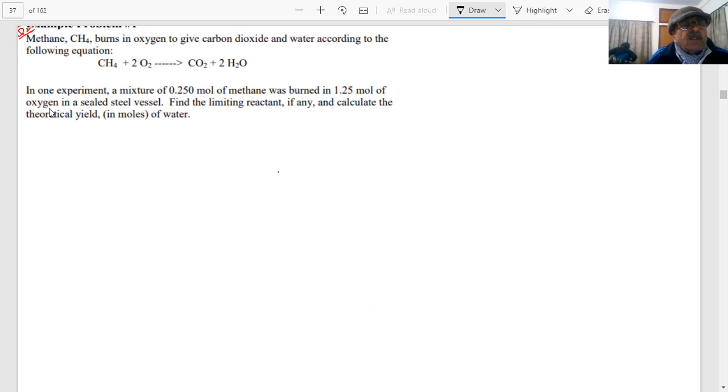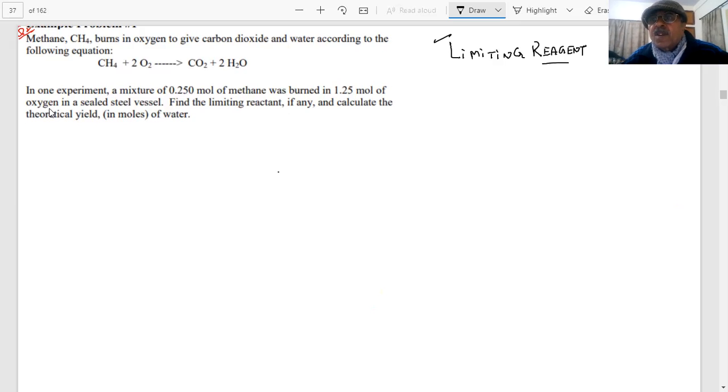So students, how will we solve this question? These are questions of limiting reagent. All we are doing is questions of limiting reagent. Very important. So we have to find out which is the limiting reagent in every case. The limiting reagent will limit the amount of the products which are formed.